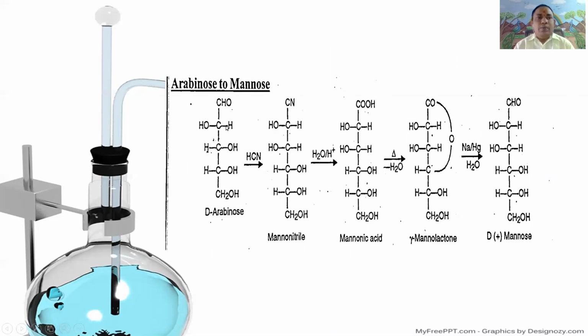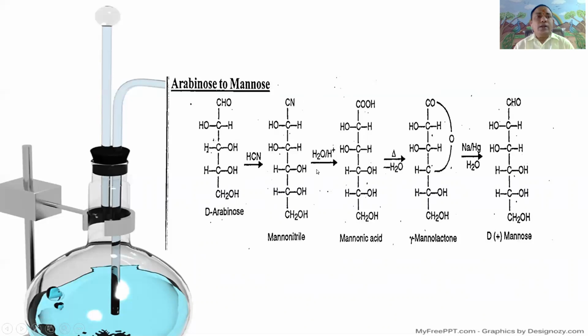Again, arabinose is a five-carbon aldopentose: CHO, CHOH, CHOH, CHOH, CH2OH. Upon treatment with hydrogen cyanide, first it gives the diastereomeric cyanohydrin mannonitrile: CN, CHOH, CHOH, CHOH, CHOH, CH2OH.